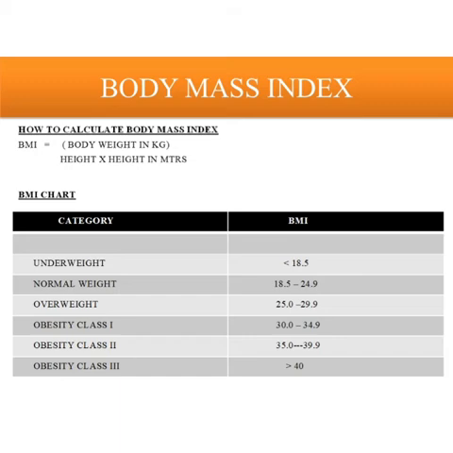Now, if Sohan is careless and does not take effective measures to control his weight, soon he will go into the obesity class 1, because his weight will increase and he will fall into obesity class 1. And if he is still careless, he may go into 2 and 3, which is not a good thing.